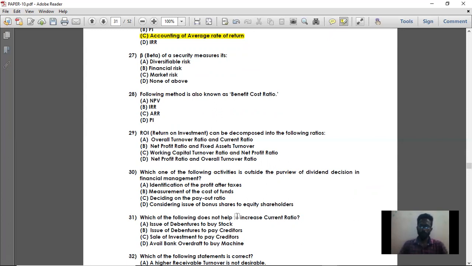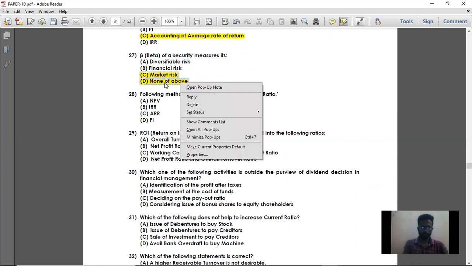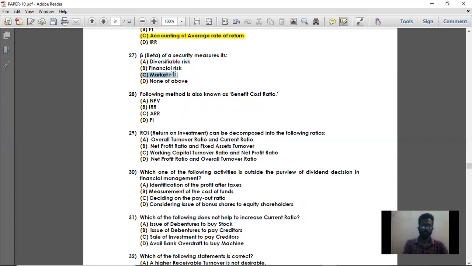That is, apart from the market, what is the risk involved in the particular security? It is measured by the beta. So it is nothing but a market risk. So for question number 27, option C is the right answer.